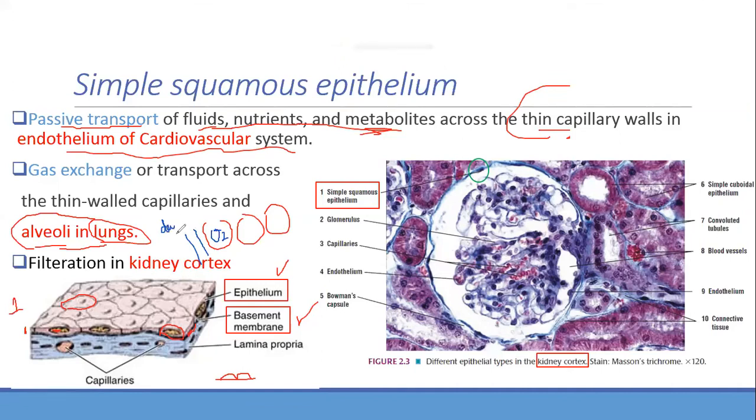Let me say it in another way: the oxygen is less over here, deoxygenated blood. So between the two, the capillary and the lung, there is going to be gas exchange. For this exchange to occur, the alveoli is lined by simple squamous epithelium, and even the capillary should be simple squamous epithelium. That's how it is going to happen. So there is gas exchange, or transport, across the thin walled capillary and alveoli in the lungs. Is it clear? Good.